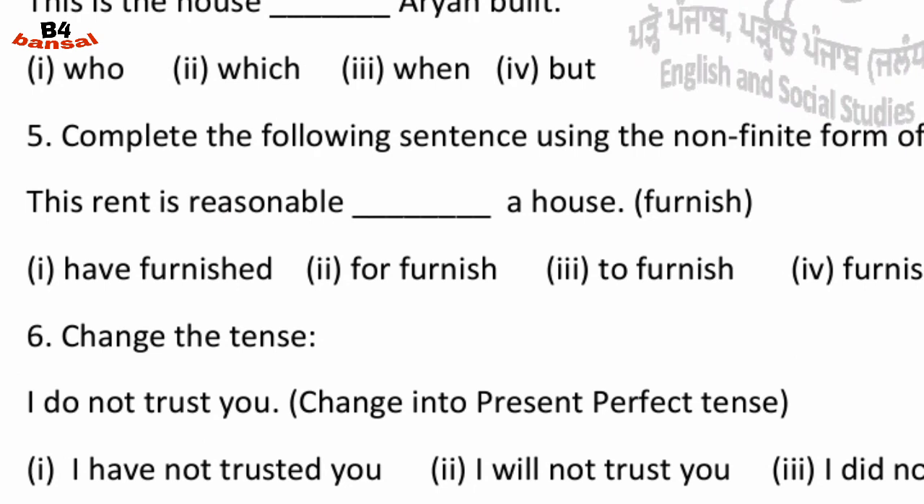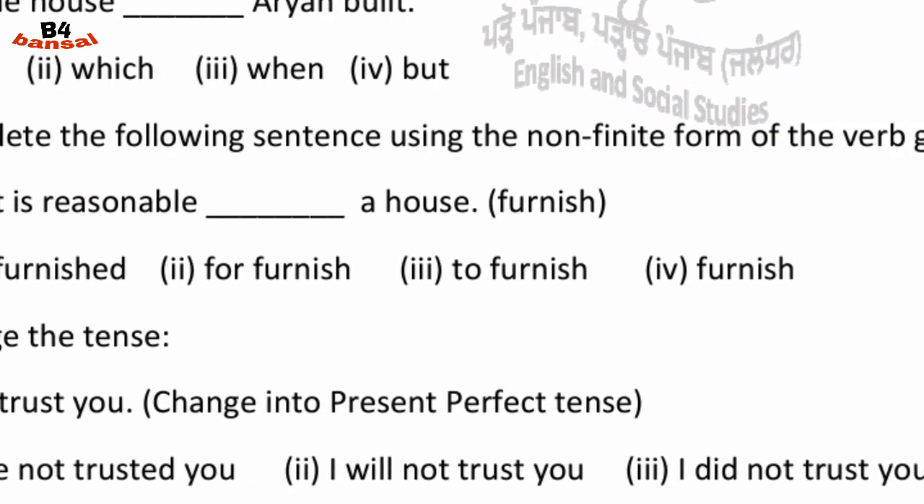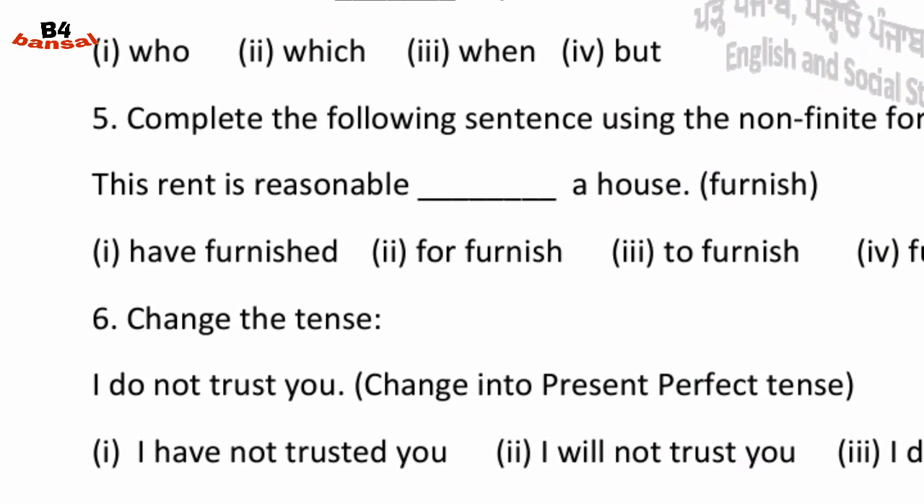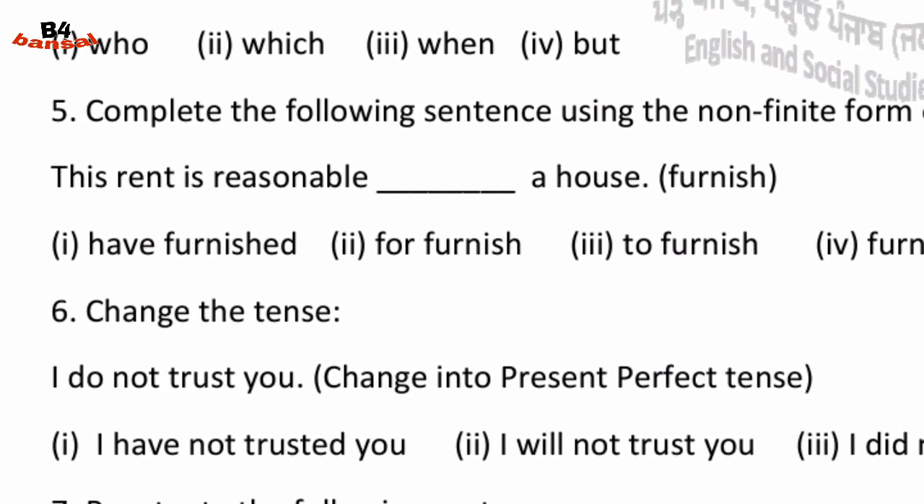Fifth one is, complete the following sentence using the non-finite form of the verb given in the bracket. This rent is reasonable dash a house, and in the bracket we can see furnish. So the answer is, this rent is reasonable to furnish a house.